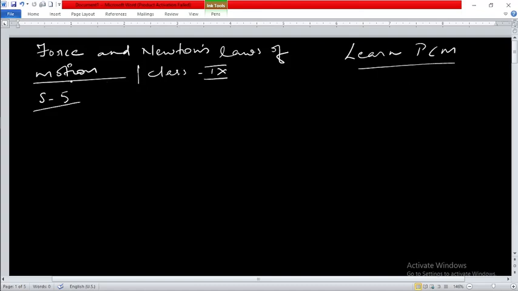We are going through a series of sessions for the chapter Force and Newton's Laws of Motion, which is class 9th chapter. And this is session number 5, and the series is second. So till now, what we have learned, we have gone through Newton's laws of motion.